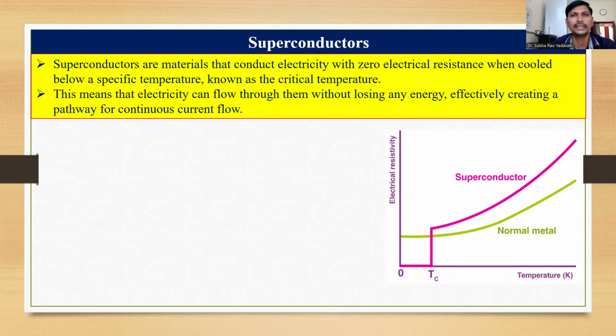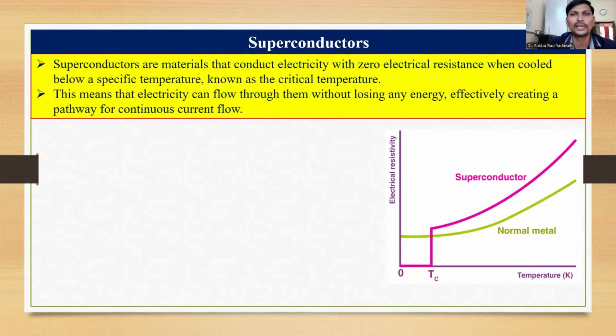The conductance of the material also decreases. Normal materials reach the minimum conducting value at absolute zero, but the conductance never becomes zero.